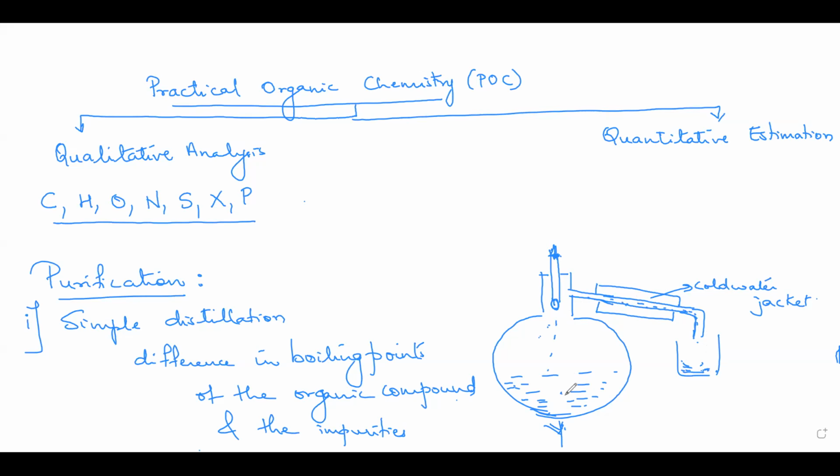But if the difference in boiling point is smaller than 25 degrees Celsius, then we have to go for fractional distillation. Now, what is done in fractional distillation? In fractional distillation, you have a fractionating column.